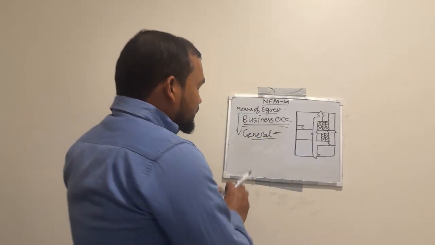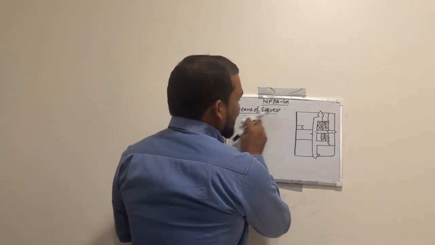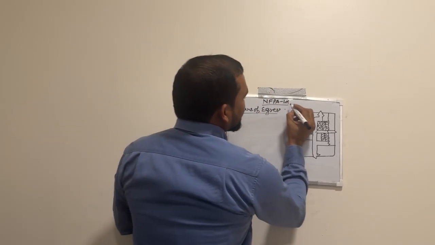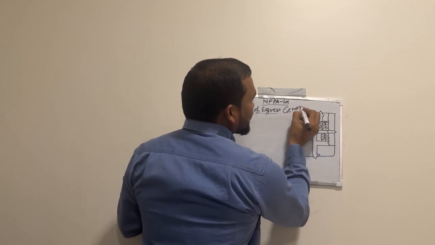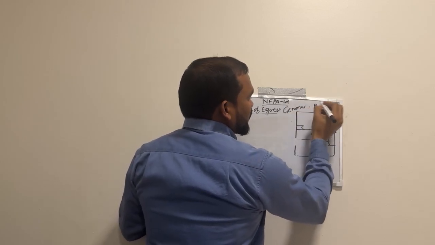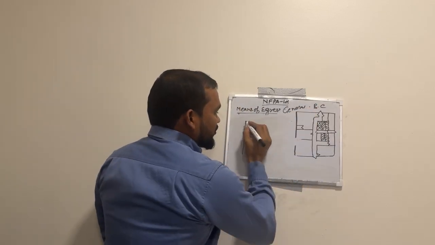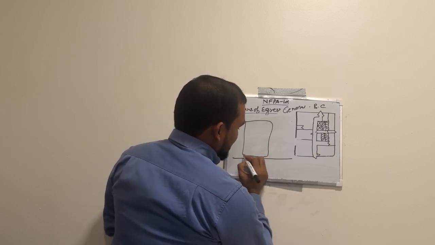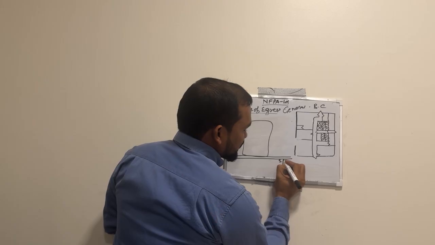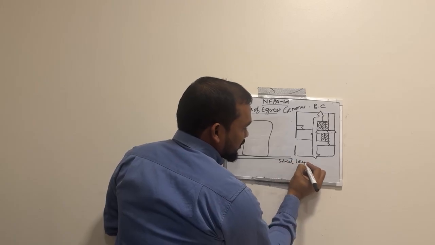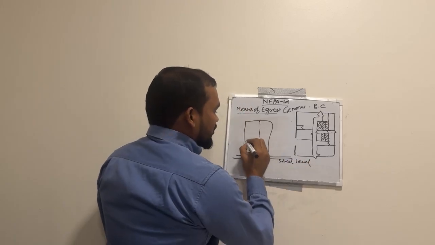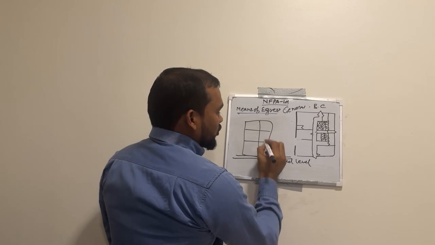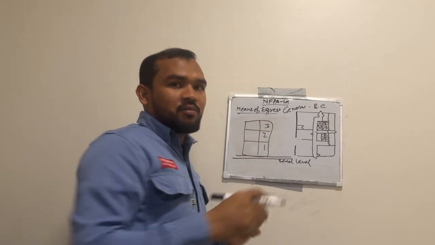For example, in general, we have this building, and this is street level, and this is the building, floor 1, floor 2, floor 3.